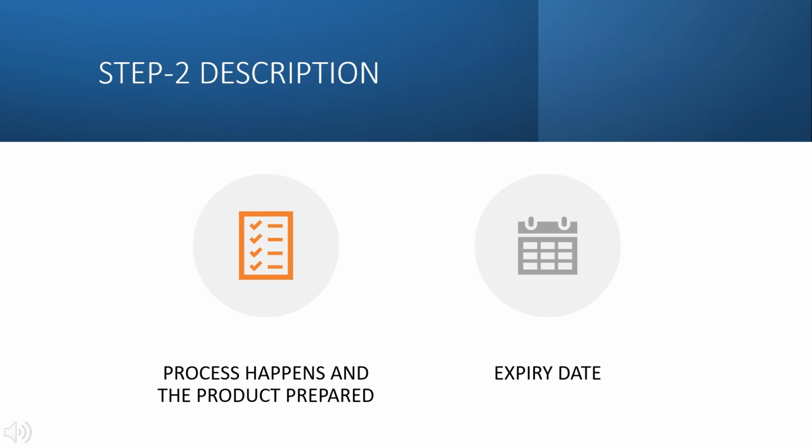The next step is description. Full description of the product should be given, like how it is made or prepared, storage, its expiry date, what are the ingredients present in it, etc.